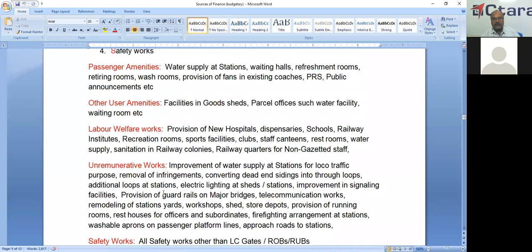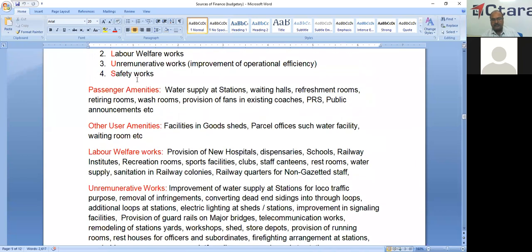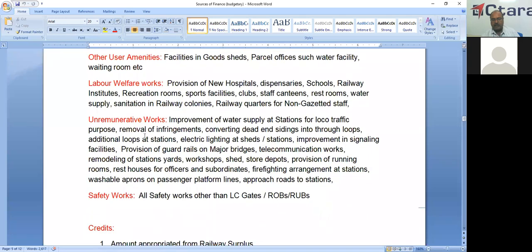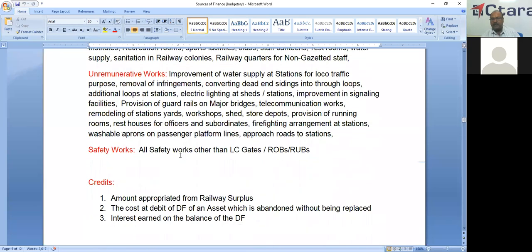And the fourth one is safety works, the S in PLUS. This is development fund 4. All safety works other than LC gate and ROB or RUB, any safety work including anti-collision devices, any expenditure regarding safety, comes under development fund 4.